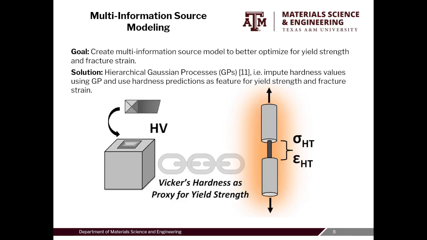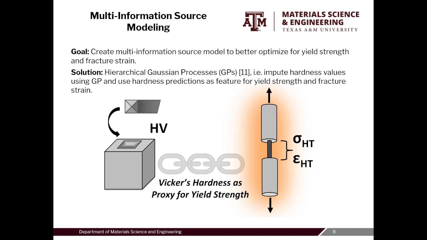Given the data in the Borg dataset, the goal of the project is to create a multi-information source model that can be used to better optimize for yield strength. A popular surrogate model for Bayesian optimization is the Gaussian process regressor. This is because GPs natively provide a prediction and plus or minus uncertainty bound on that prediction. Gaussian processes provide this bound as the model is a distribution of functions, and we take the mean of this distribution as our prediction, utilizing the variance in the distribution for our uncertainty.